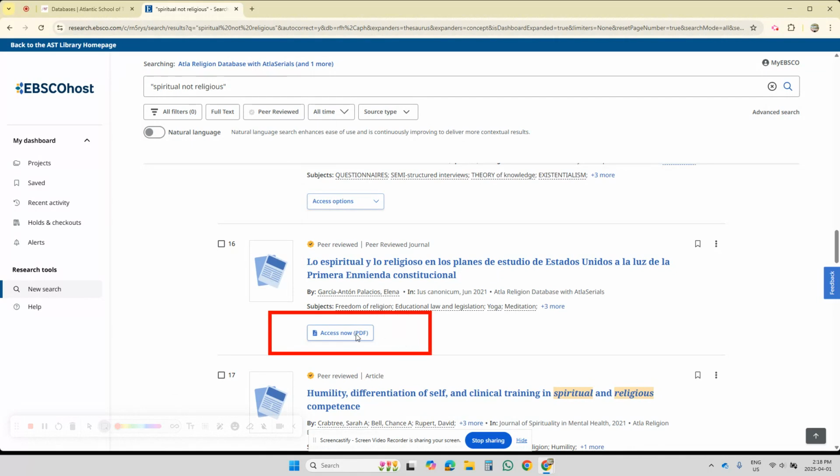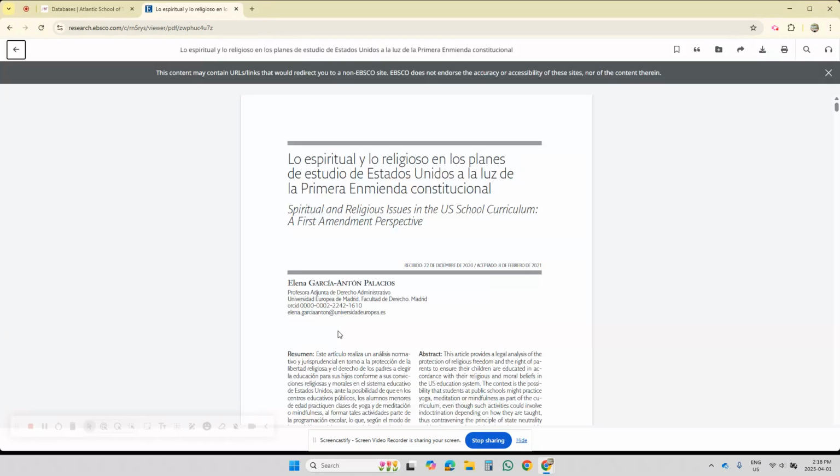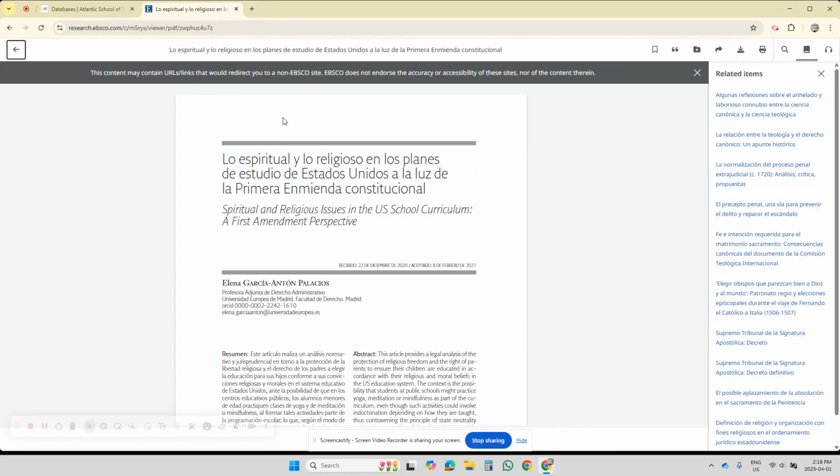access now. Okay, so that's, and then let's see. So access now, and we're going to click on that. So it immediately took me to a PDF.